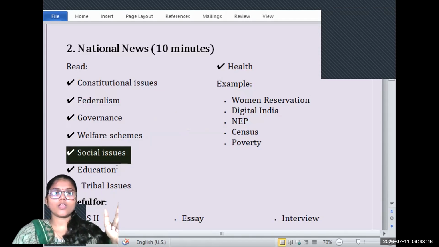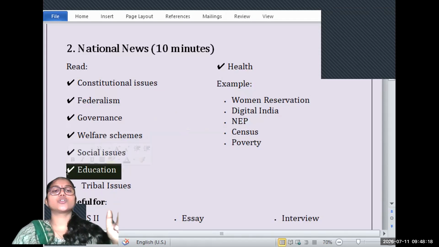Education, you should compulsorily cover. For example, recently there has been news of the NEET paper leak, the issue of the CBSE paper correction or online paper correction.